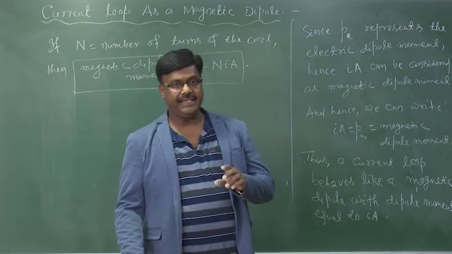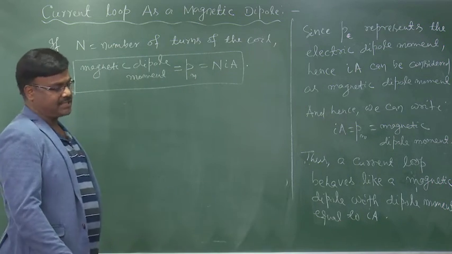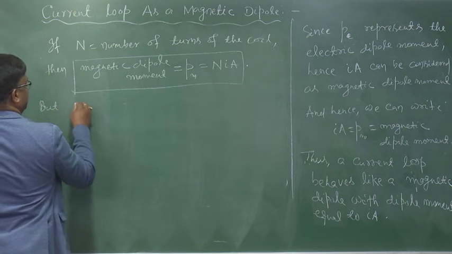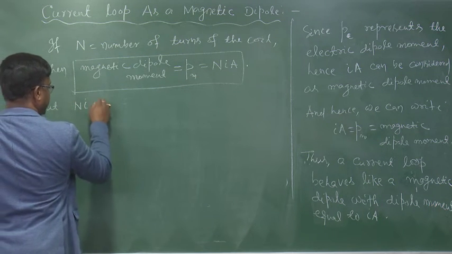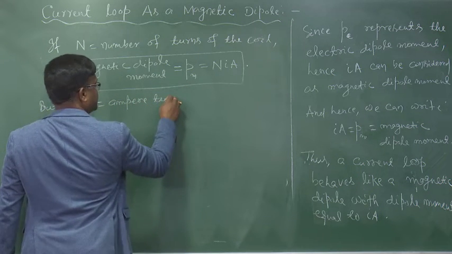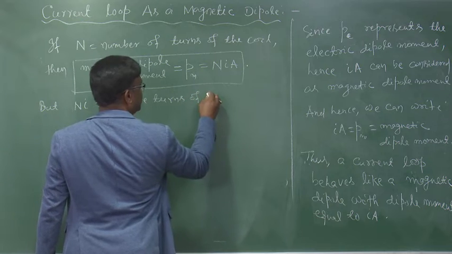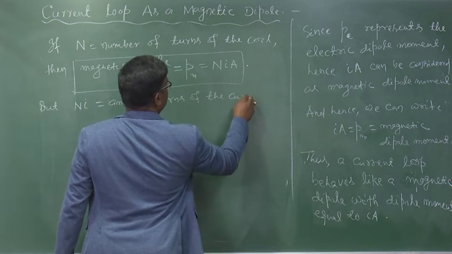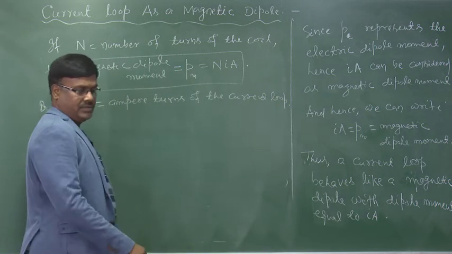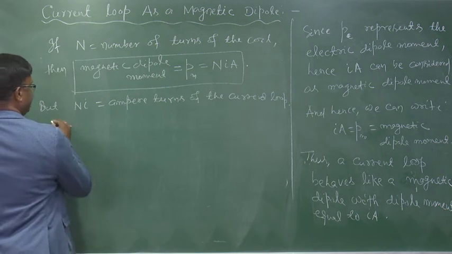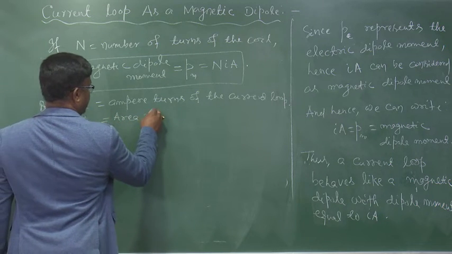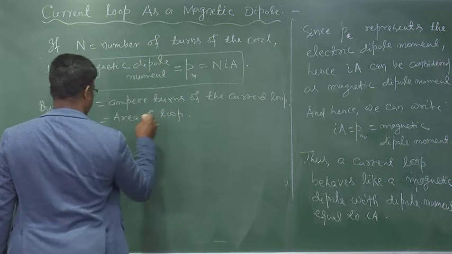But NI is the ampere turns of the current loop, and A equal to area of the loop.